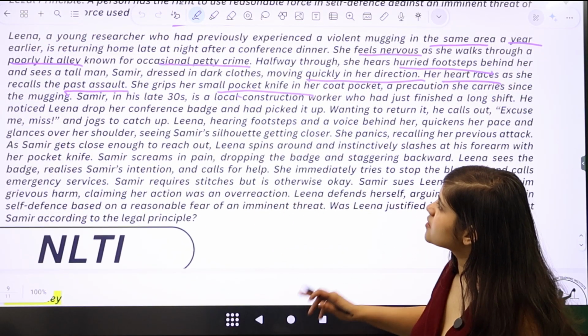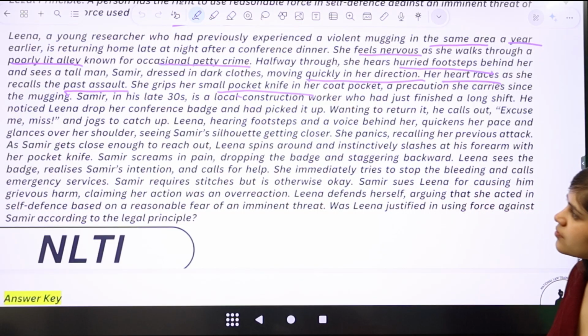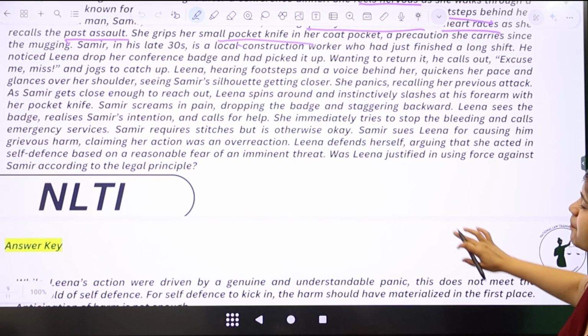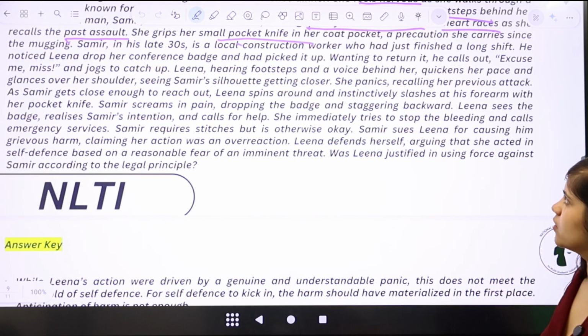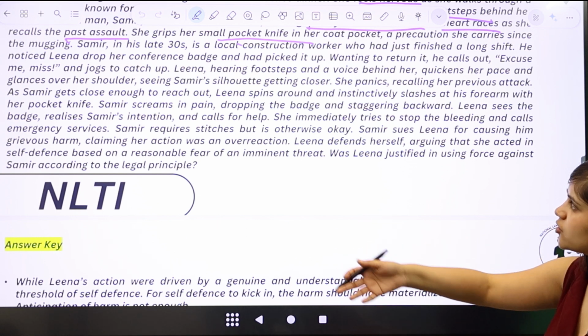Samir, in his late 30s, is a local construction worker who had just finished a long shift. He notices Lena drop her conference badge and picks it up, and he just wants to give it back to her. So he wants to return it and he calls out, "Excuse me, miss," and he jogs to catch up with Lena.